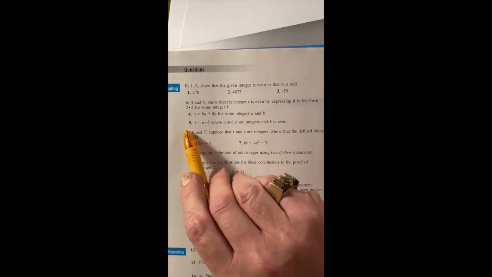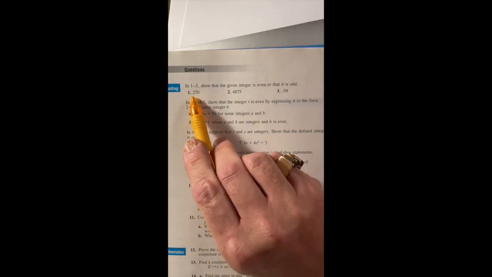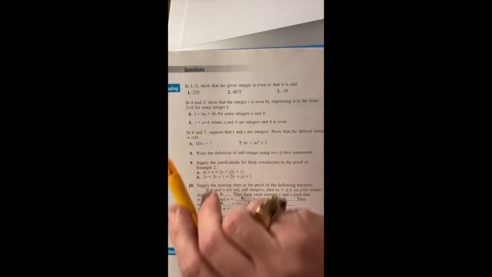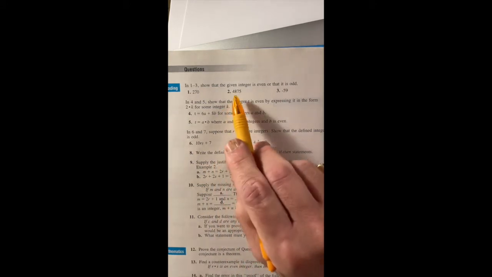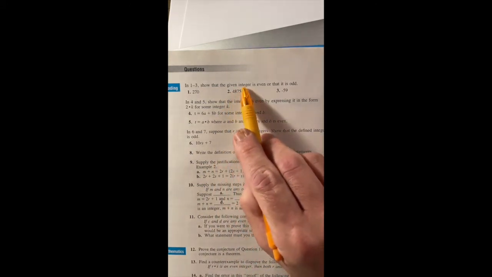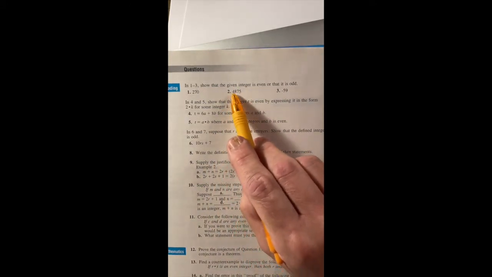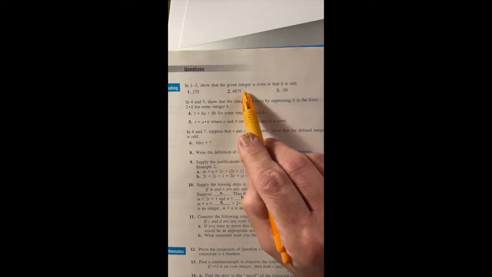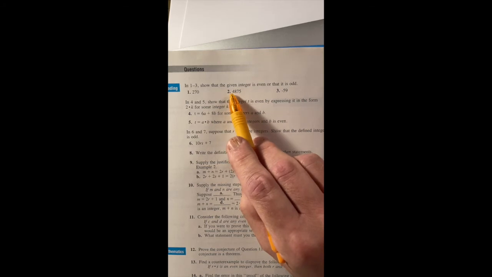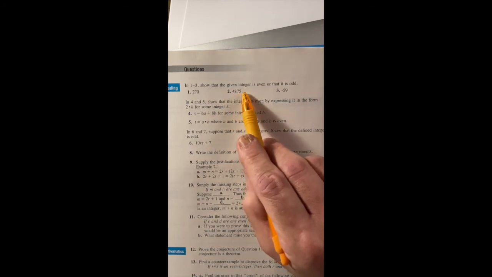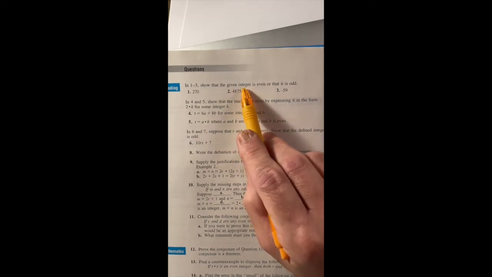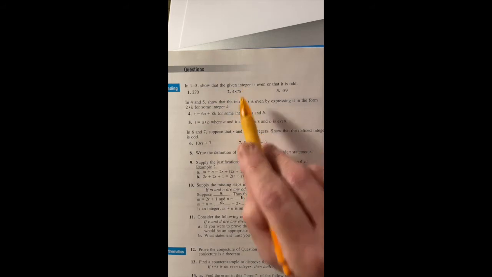So that's the definition of even, having another integer such that when you multiply it by 2, you get the number you're looking for. Here, I can't divide this by 2, but I can divide 4874 by 2. And what I'll get is 2437. If I multiply that by 2, I get 1 less than this. I've got to add 1 to this. That makes this odd.